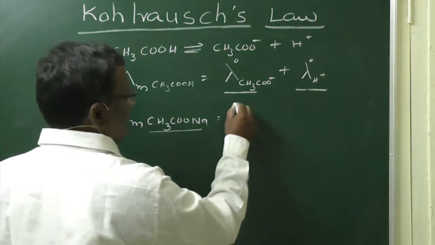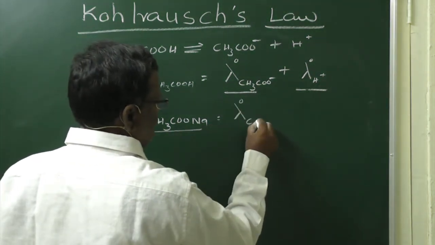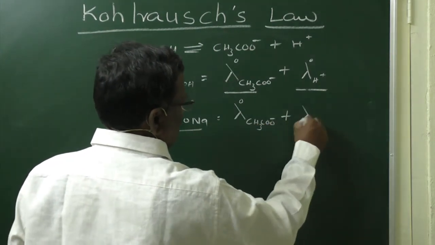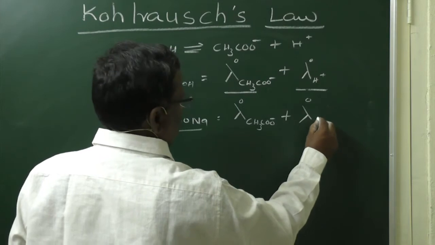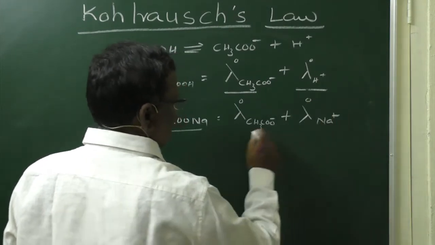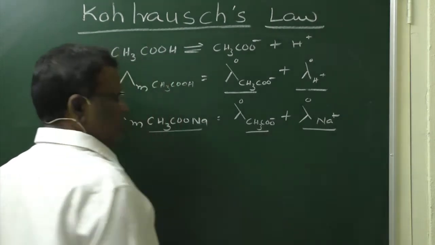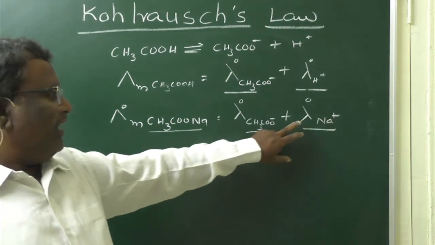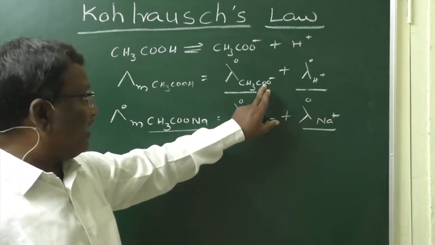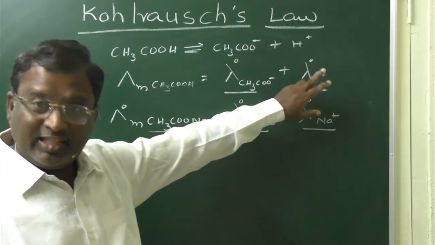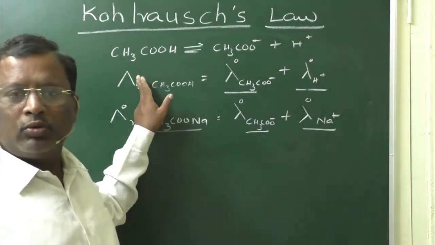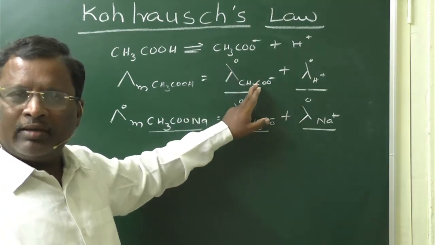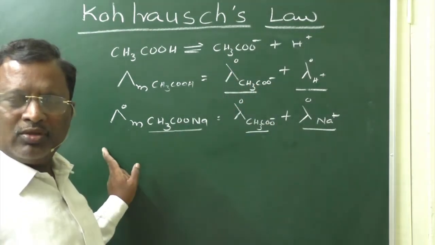In that way you can calculate CH3COO minus plus Na plus. So you are able to calculate the limiting molar conductivity of acetate ion and Na plus ion. You cannot determine the limiting molar conductivities of acetate ion and H plus ion from CH3COOH. But the acetate ion's limiting molar conductivity can be calculated from sodium acetate.